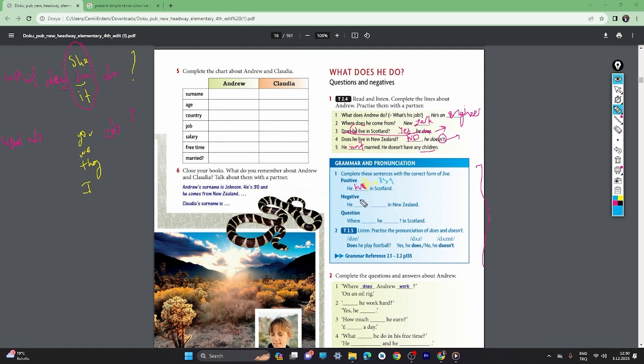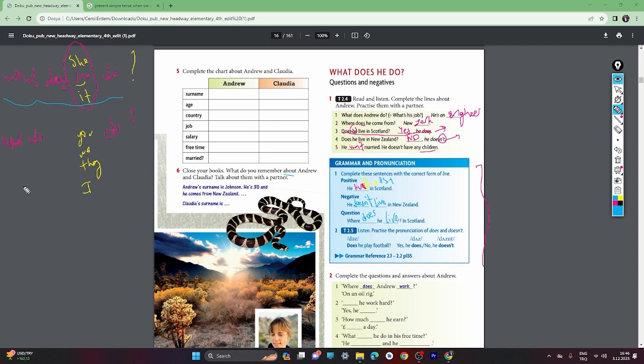Negative. How do we make negative sentences? He doesn't live in New Zealand. Okay, how do we make a question? So when we make a question, we just take does to here, where does. He live in Scotland.